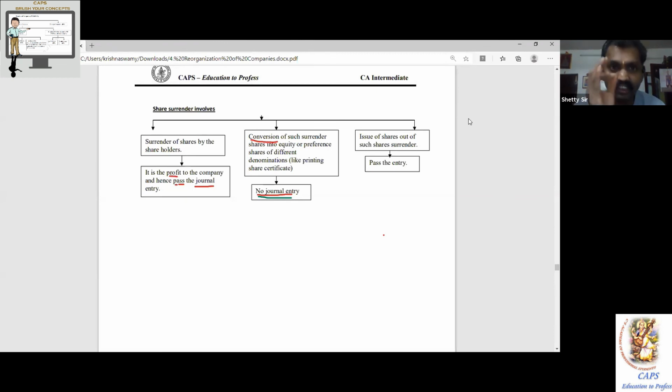So 100 lakh 10% preference share capital. First year dividend, case number 1, you have paid the dividend. Full stop. Second year, you could not pay for whatever reason. Even if you have profit, you would not have paid because the profit may be required for your expansion purpose. Liquidity reasons you may have.